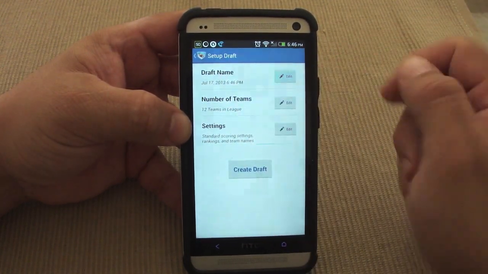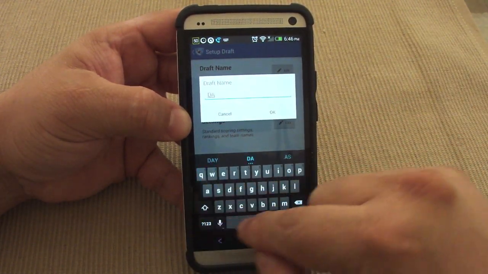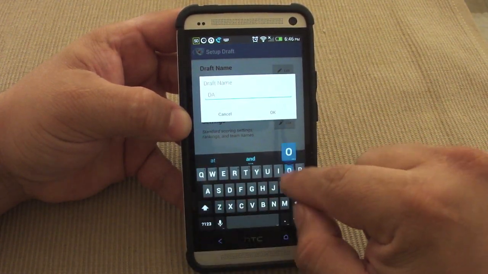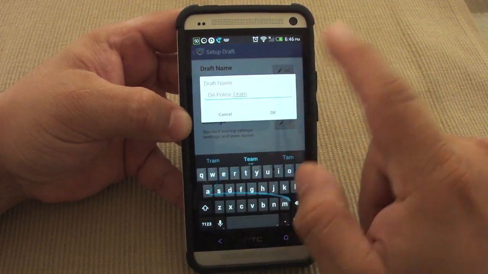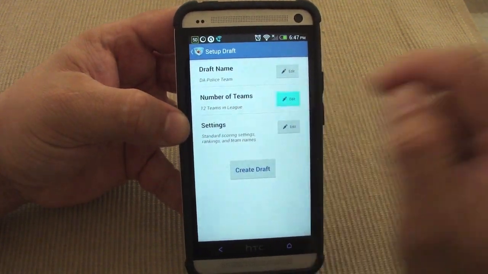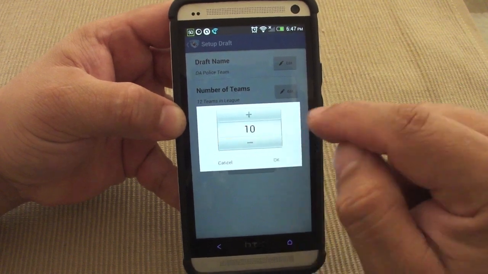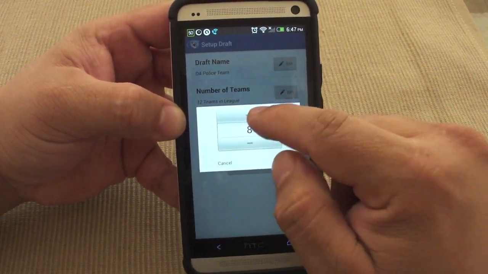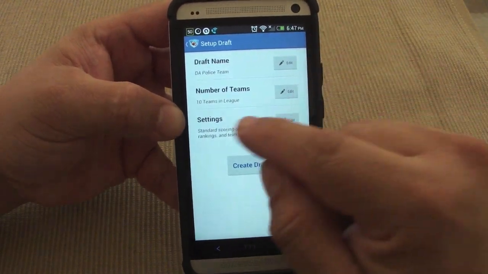So here, let's say, select the name for the team. I'm going to start doing my team from this year, DA Police Team. Okay, that's the name of my team. Number of teams. Here you're going to choose the number of teams. Some leagues are 12, some are 10, some are 8, but most of the teams, like this year, I think it's going to be 10 teams.